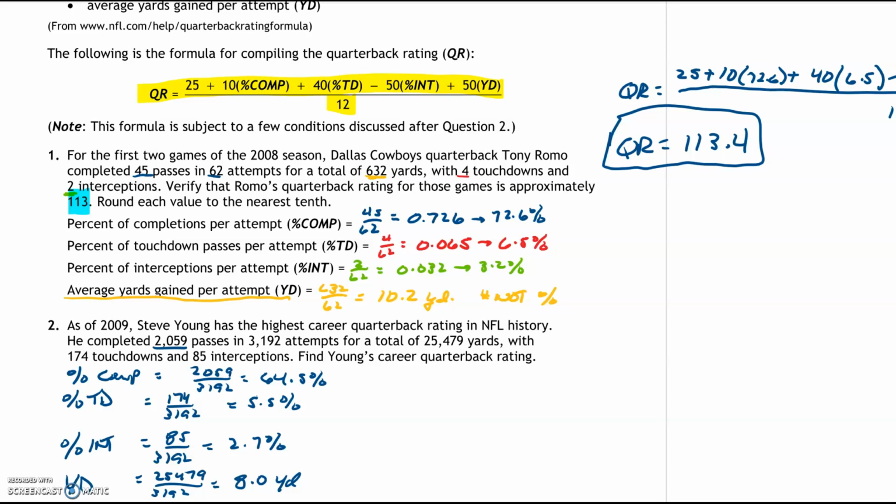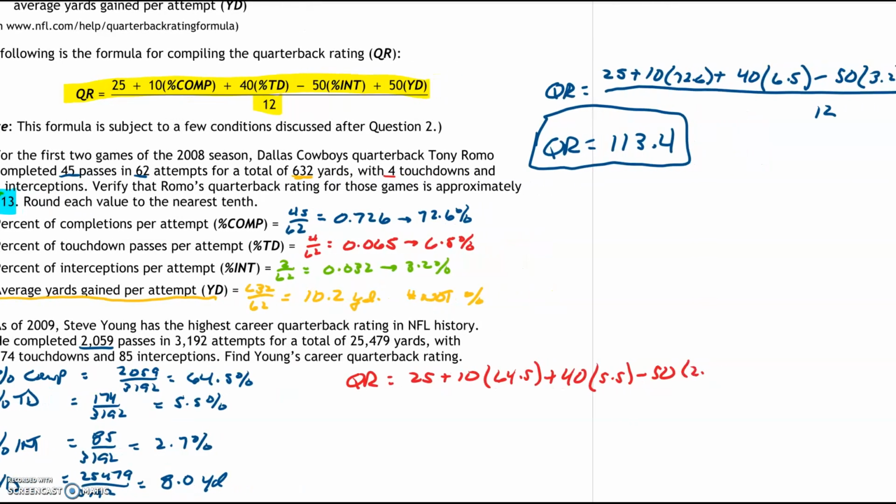Now to do his quarterback rating, we do the exact same thing. His quarterback rating is going to be 25 plus 10 times his completion percentage, 64.5, plus 40 times his touchdown percentage, 5.5, minus 50 times his interception percentage, 2.7, plus 50 times his average yardage, which is 8.0.